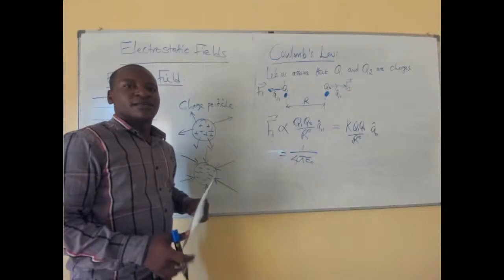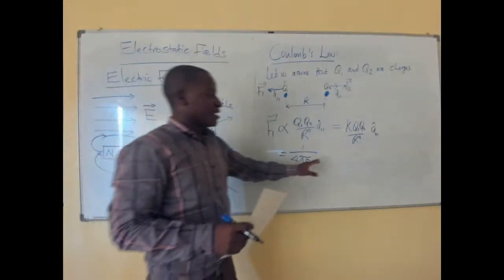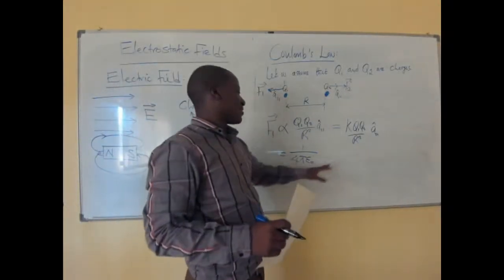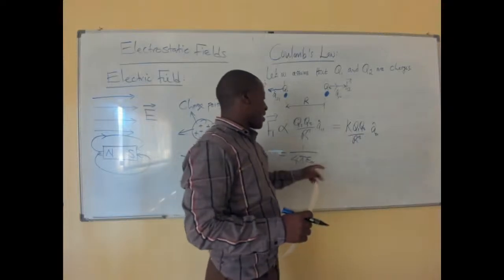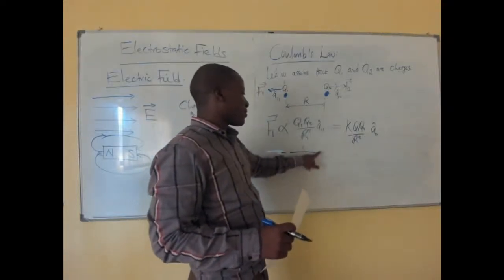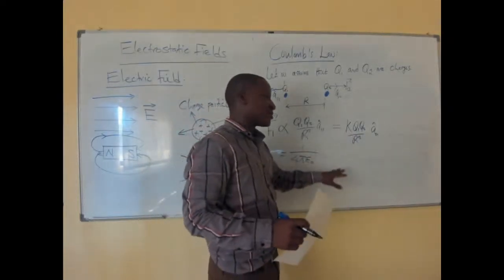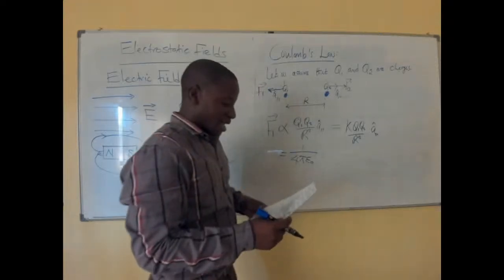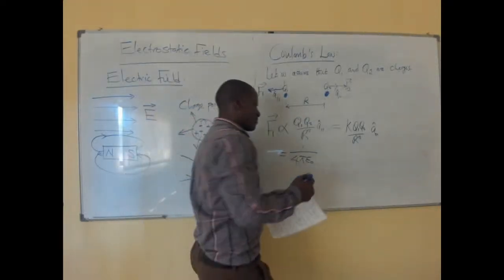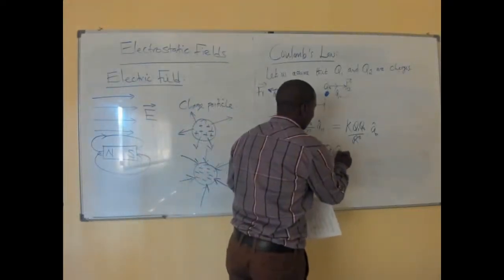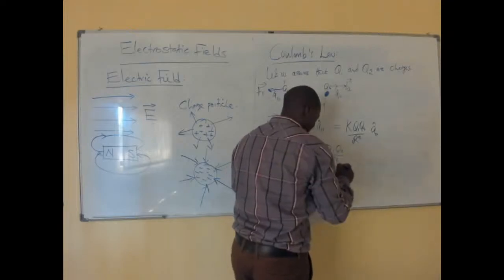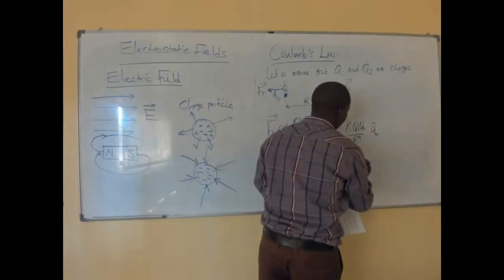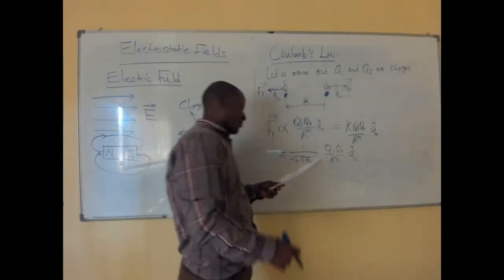All right. So this is the proportionality constant, and K is defined by 1 over 4 pi epsilon 0. Don't mind about it, it will be given to you. And then this is multiplied by Q1, Q2 over R squared, and then we multiply by A21 as a unit vector.